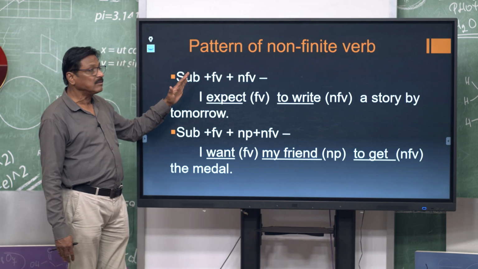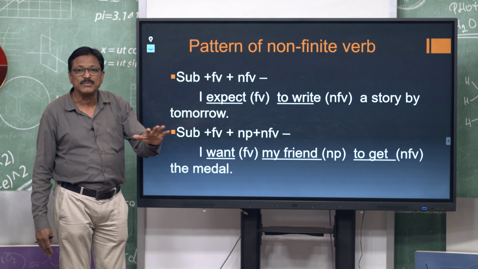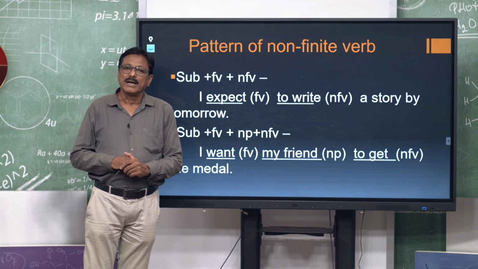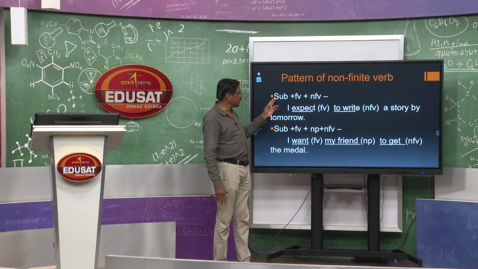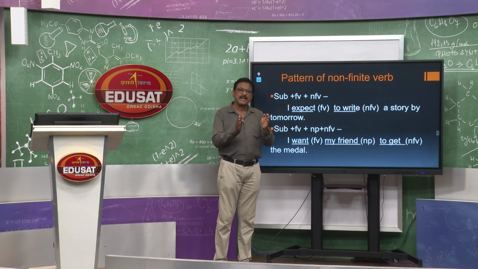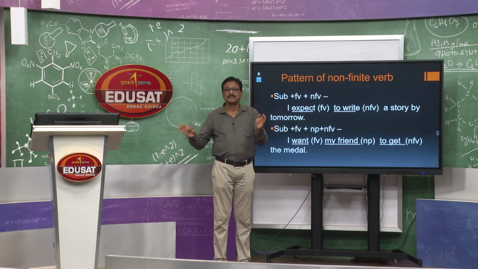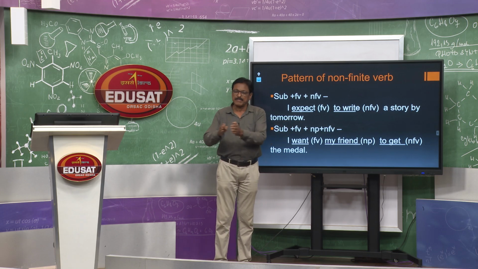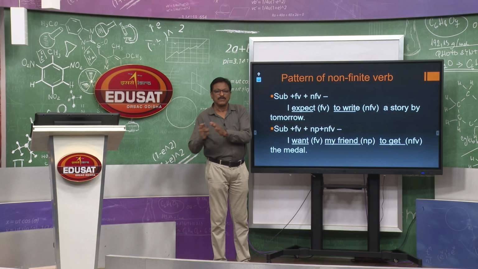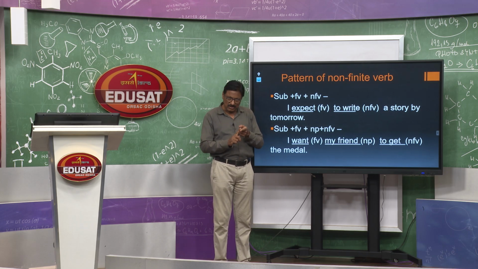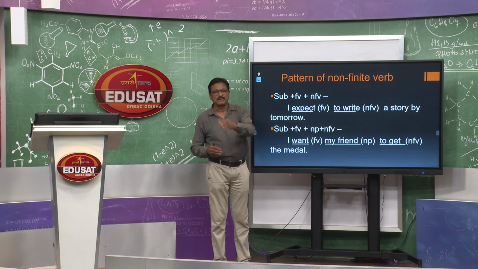Okay. Now, you see the pattern of non-finite verbs. So, what type of non-finite verbs are coming? The first form is finite verb plus non-finite verb. Finite verb plus non-finite verb can go together without anything in the middle. They can go jointly, side by side. The finite verb will be followed by the non-finite verb.